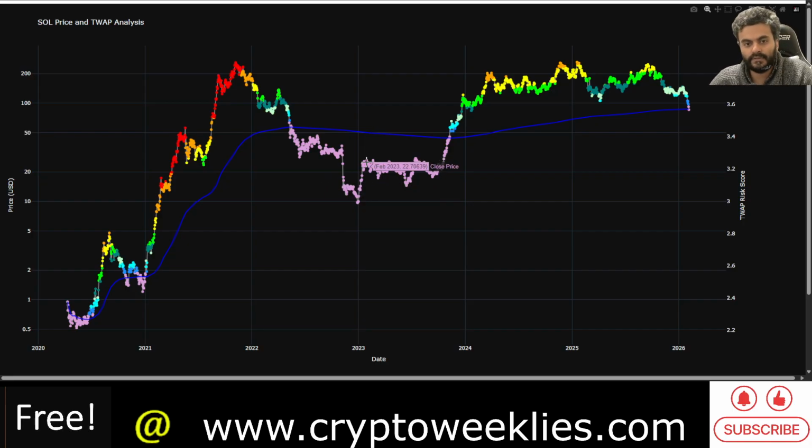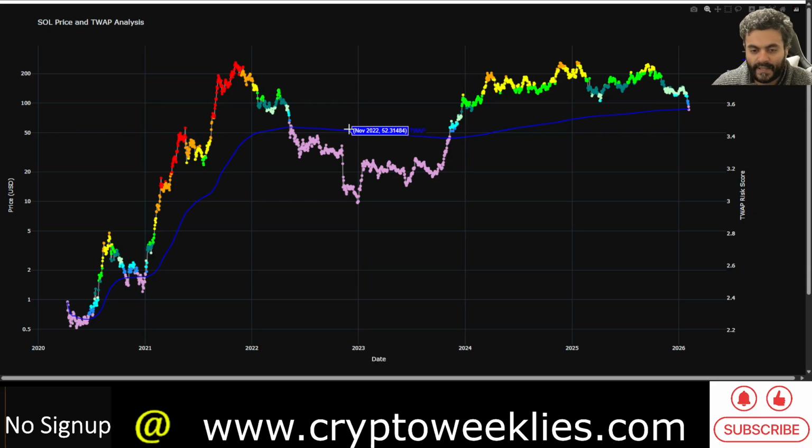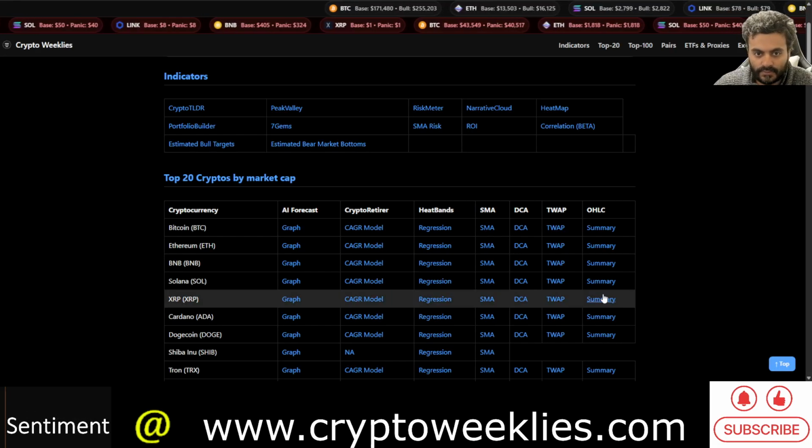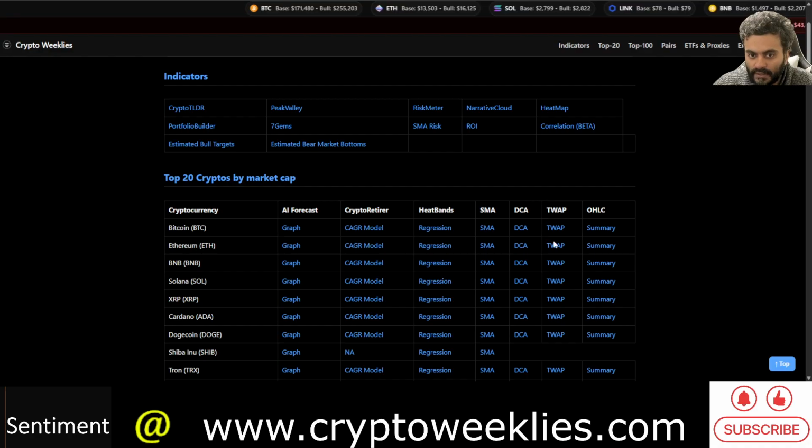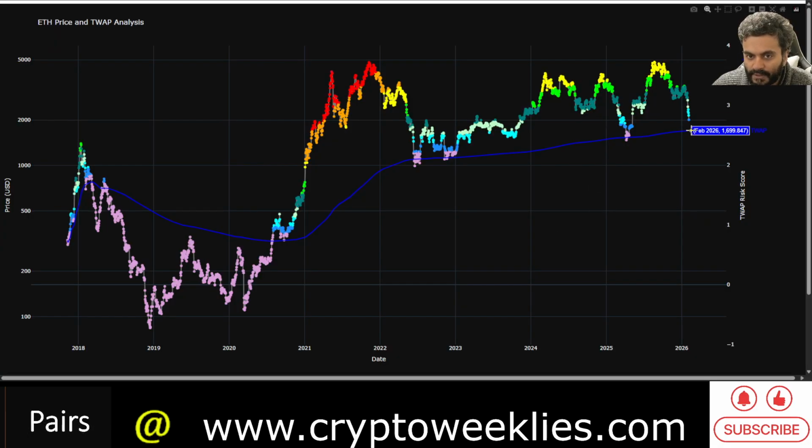Again, nobody can call it with certainty, but as Bitcoin and major cryptos are nowhere close to their own time weighted average price or their bottom, it becomes more and more likely that Sol has not bottomed before these other major cryptos bottom. So, for example, ETH with respect to its time weighted average price still has an air gap of about $300.